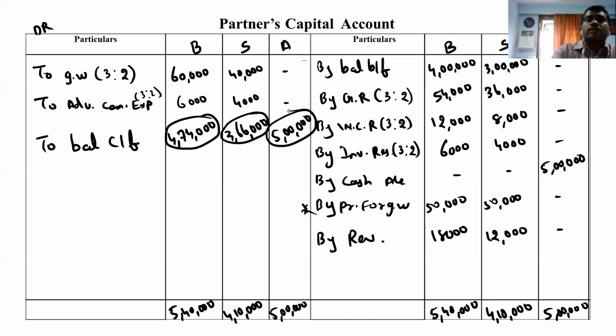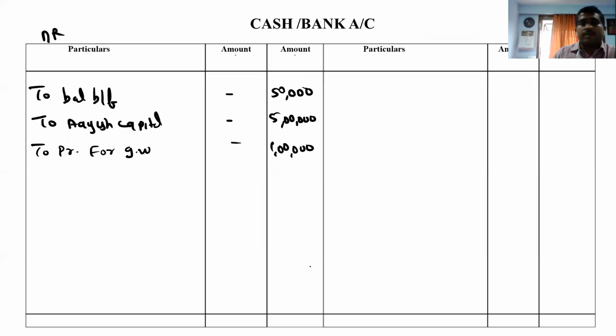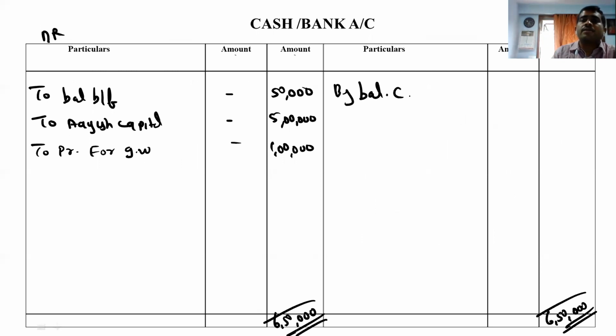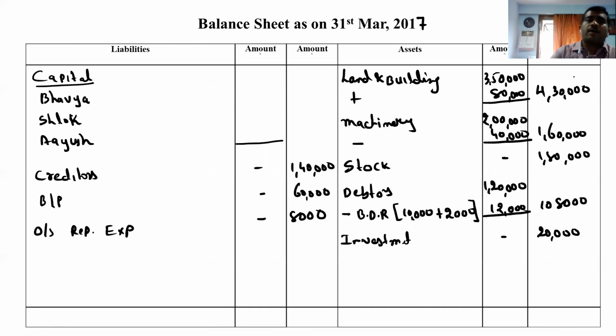Now we are moving to the cash bank. Make the total of cash bank. It comes to us 6 lakh 50,000. So here we are left with by balance carried forward 6 lakh 50,000. Now we are coming to the balance sheet.